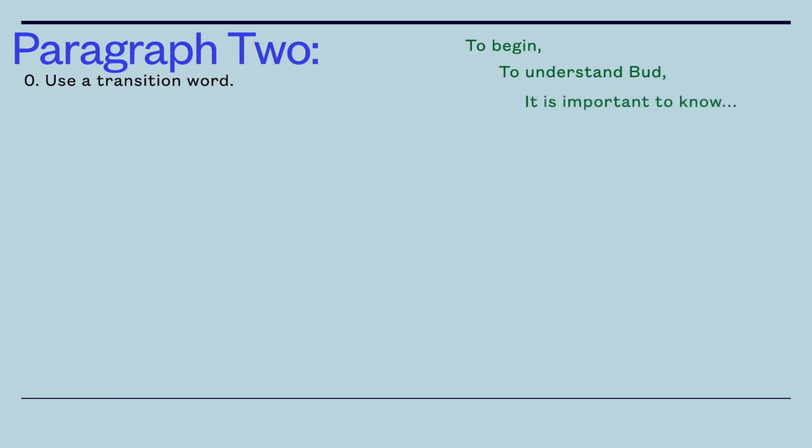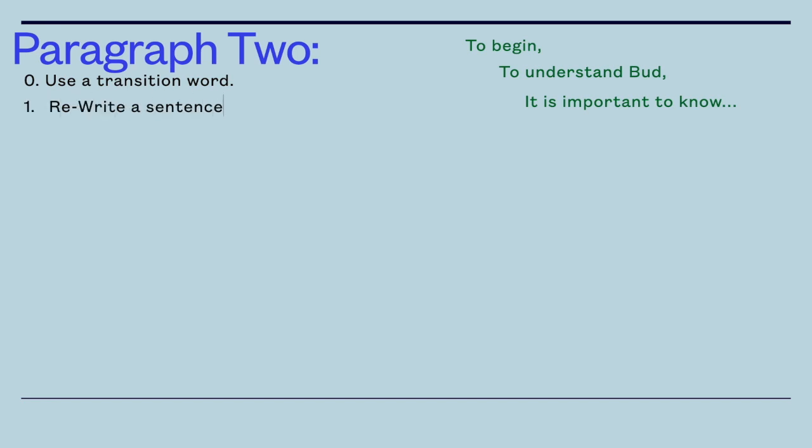Before you start paragraph 2, you need to use a transition word. Okay? And remember, a new paragraph starts on a new line and you indent it. Now, once you've indented 5 spaces, you need to transition to the new paragraph. So you could say something like this: To begin with, or to understand Bud, or it is important to know. All of those are good transition phrases to use.